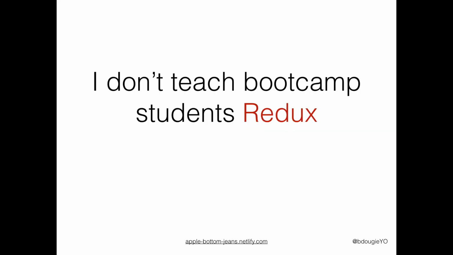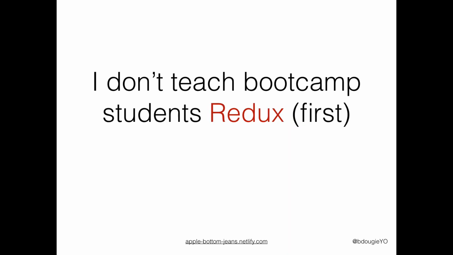A lot of that, in the last 6 months that I've been doing this, has been mainly around React and React Native. That's only because that's what I'm interested in, so obviously I want to teach them what I'm interested in, and I already have a foot in the door with it. But what I don't do is teach Redux to these bootcamp students. I just want to point out I don't teach it first. Some students actually get to the point where I do teach Redux.